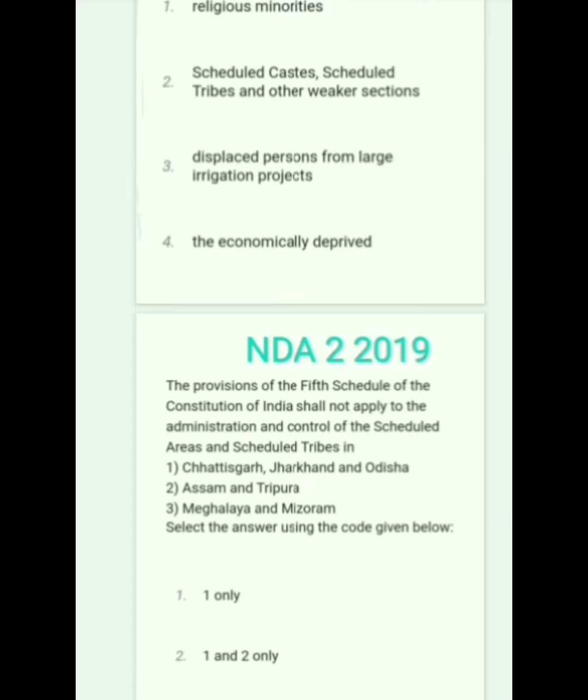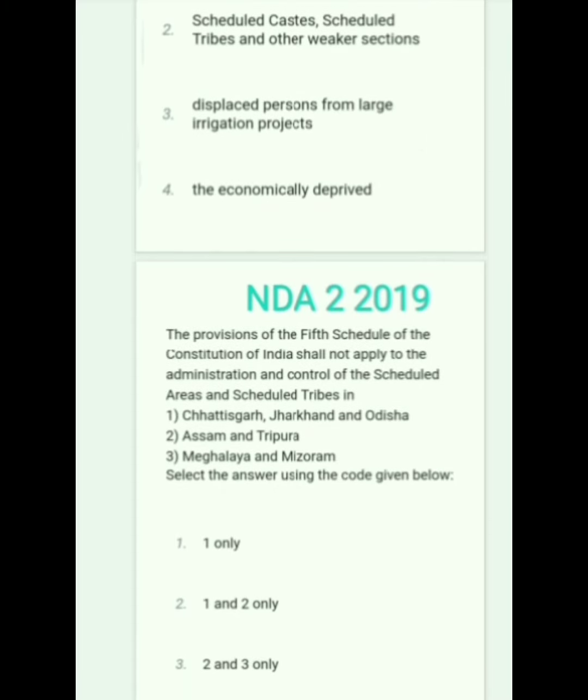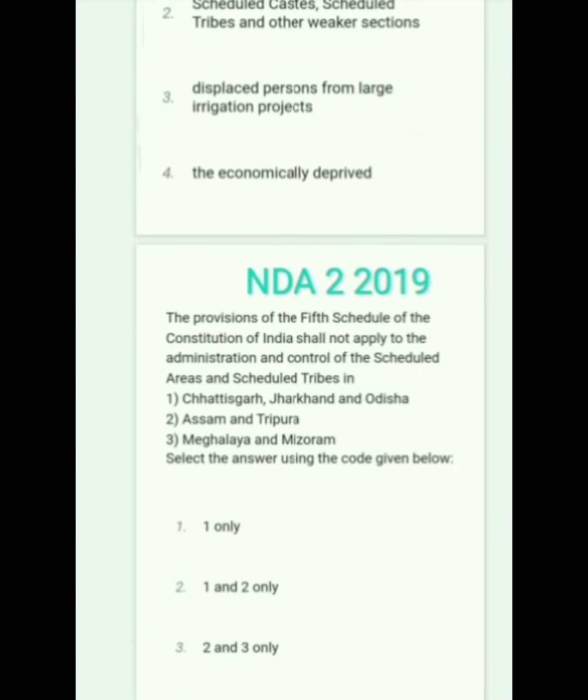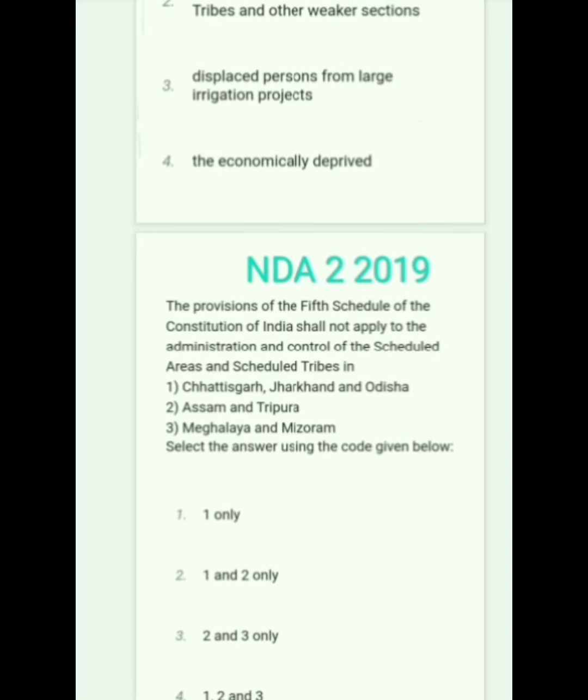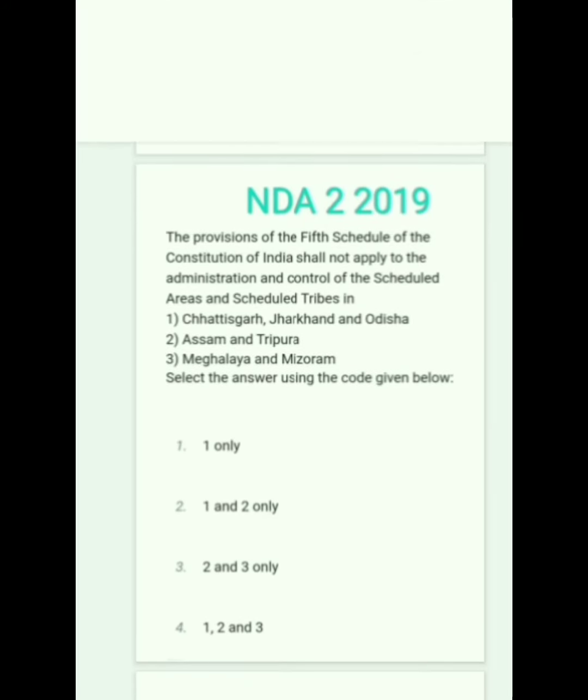The provisions of the 5th Schedule of the Constitution of India shall not apply to the administration and control of scheduled areas and scheduled tribes in which? Chhattisgarh, Odisha is not. Assam and Tripura is correct. Meghalaya, Mizoram is correct. So the correct answer is option 3, 2 and 3.